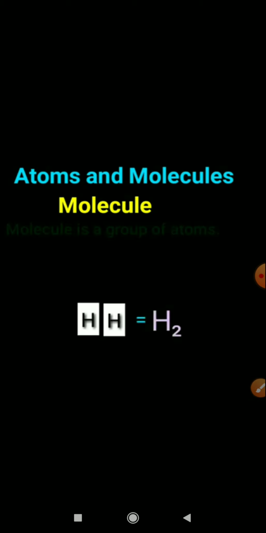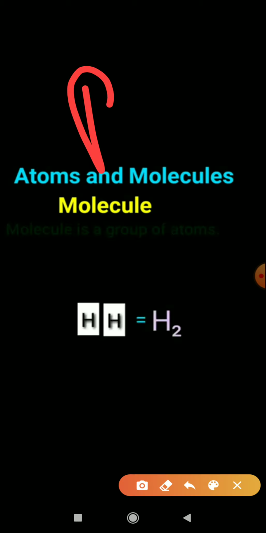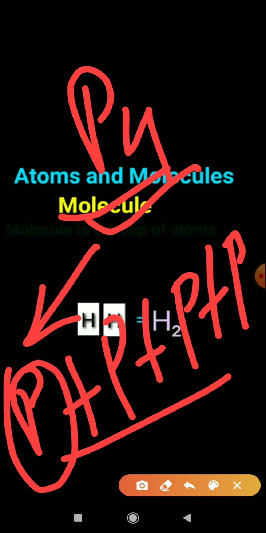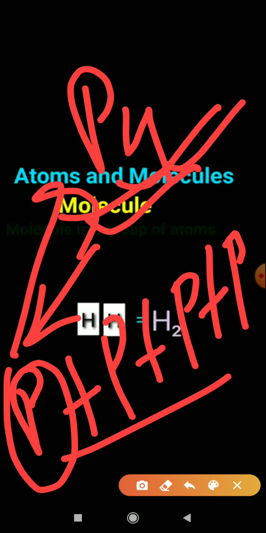Okay, for example, if I say this is the P4 molecule, this is the phosphorus. Fine, so this is the molecule. Now you should know that this P4 molecule is made up of 4 P atoms forming bonds. These are the atoms, we cannot divide this P, but from P4 we can make simpler P. So this P4 will be considered as a molecule and this P will be considered as an atom.